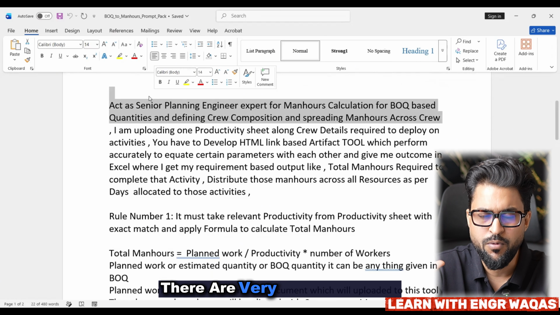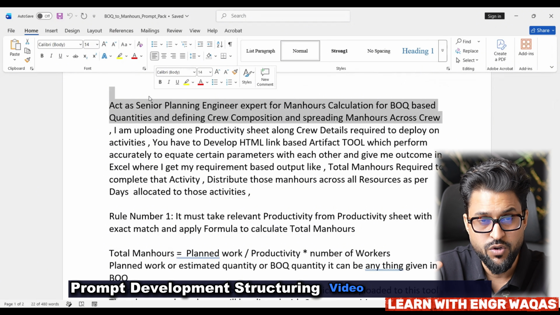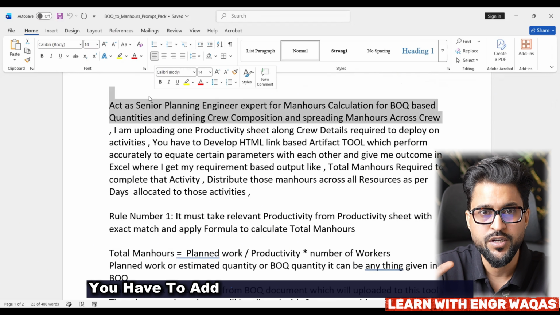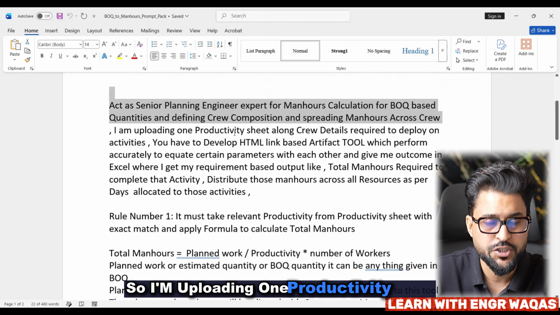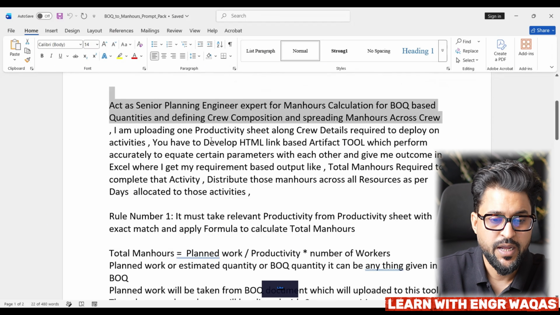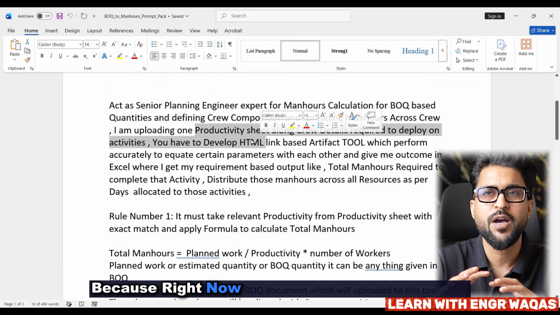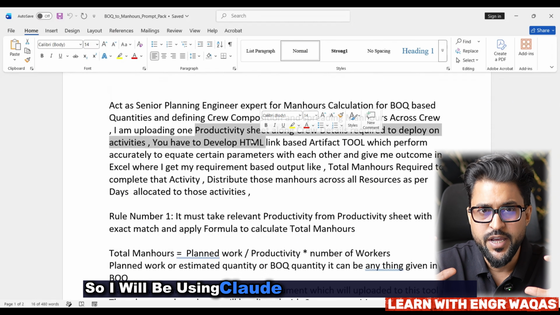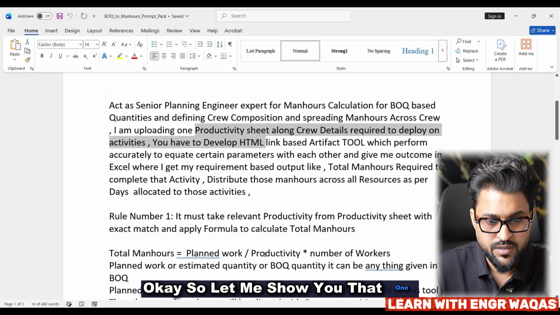There are very important parts I'm going to touch in today's prompt development and structuring guideline, because these are important things you have to add in your qualitative prompt. I am uploading one productivity sheet as my input along with this prompt. I'm going to give this productivity sheet to make one tool, because right now I'm going to create an HTML link based tool. So I will be using Claude AI's artifact based feature. Let me show you that.